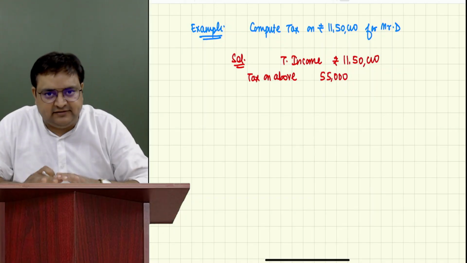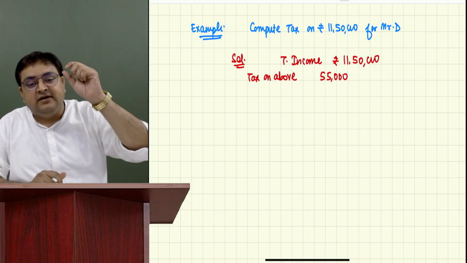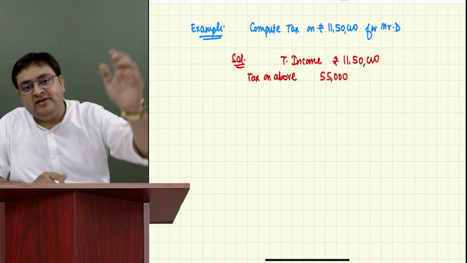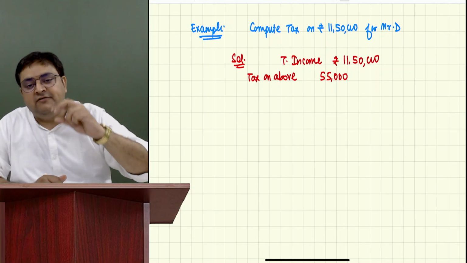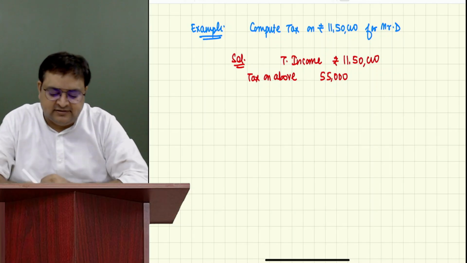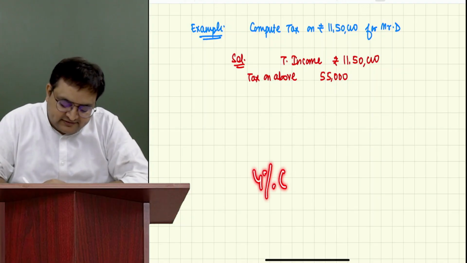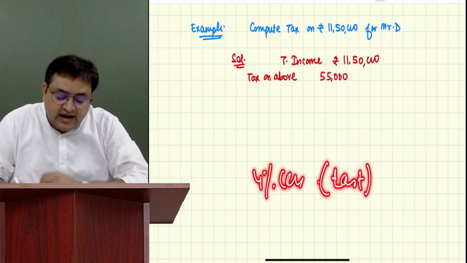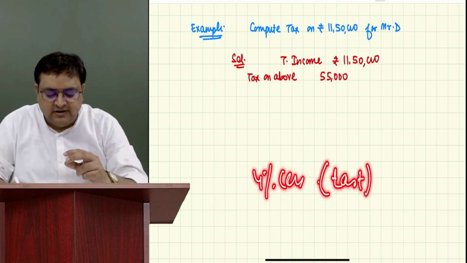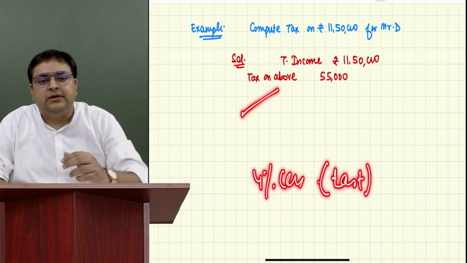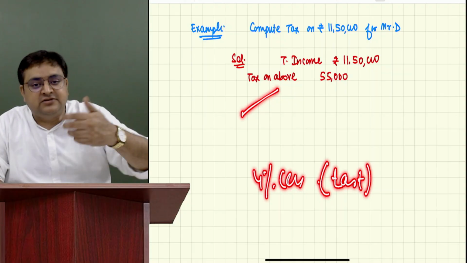First calculate tax. Guys, 4% cess is always at the last stage. Cess we will always assume will calculate at the last stage. At the end, you have to calculate 4% cess. So first you have to do the rebate. Tomorrow I will tell you the concept of surcharge also.